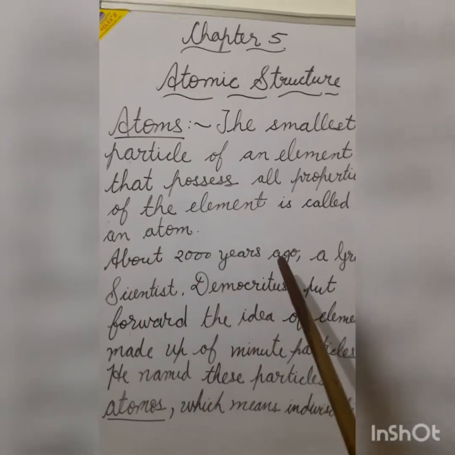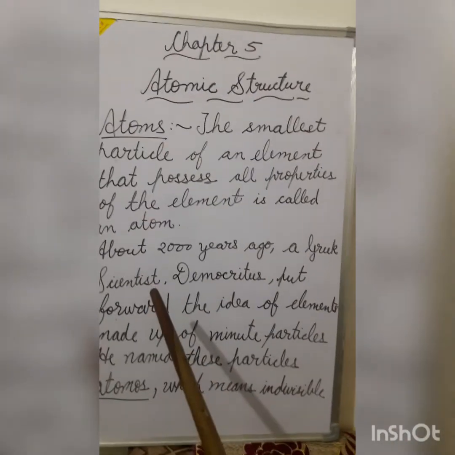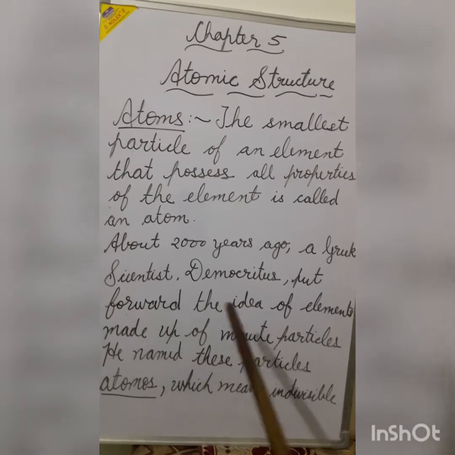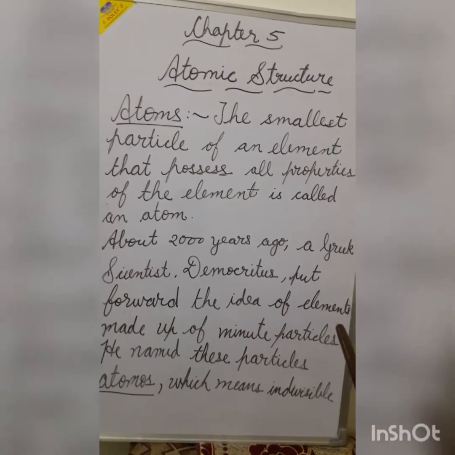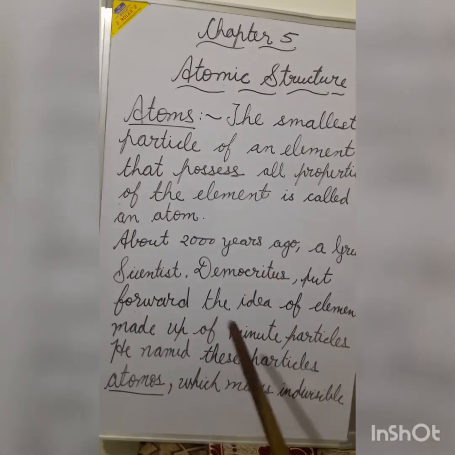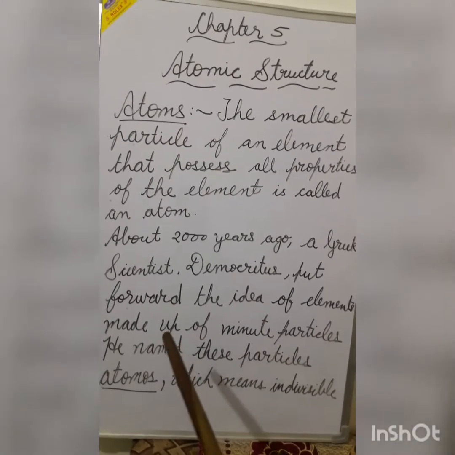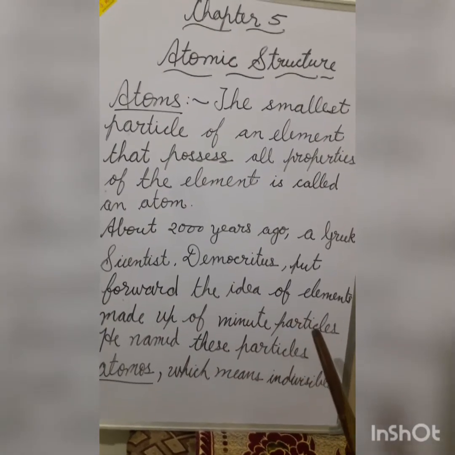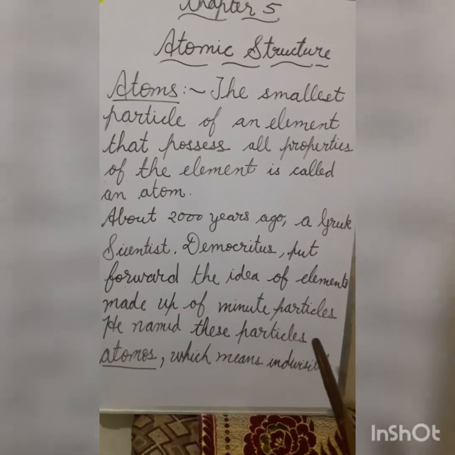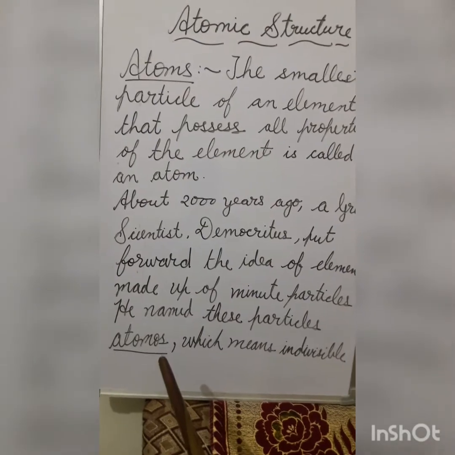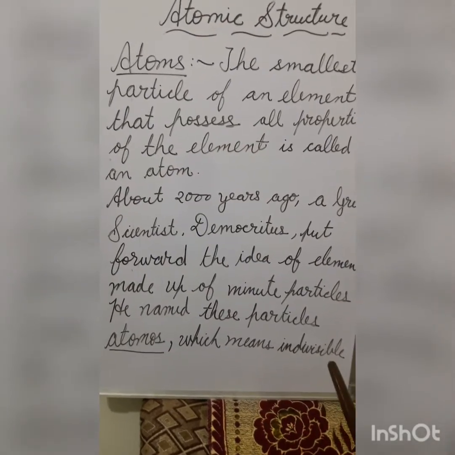About 2000 years ago, a Greek scientist named Democritus put forward the idea of elements made up of minute particles. He said that elements are made up of very small particles, and he named these particles atomos. Atomos is a Greek word which means indivisible.